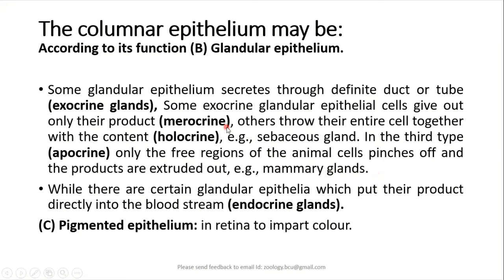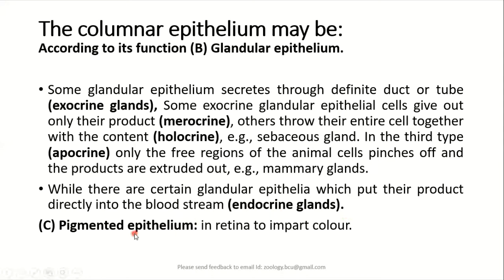But all these types of secretion, merocrine, holocrine, and apocrine, are found usually in the exocrine glands. But apart from that, we also have some glandular epithelial cells which will pour out their secretions directly into the bloodstream. These are called endocrine glands.